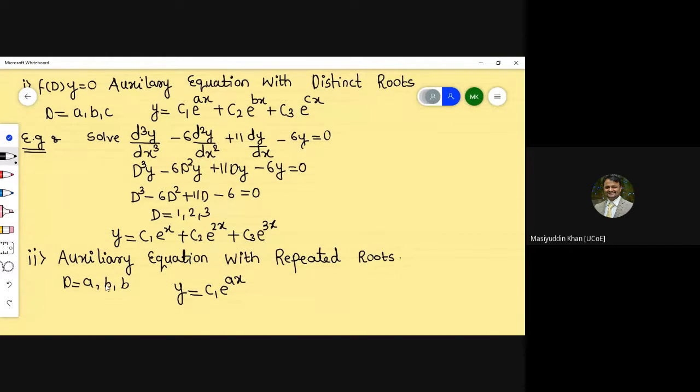But the second and third values are repeated here, or you can write it as BBA, plus you have to write C2 plus C3 into x, and into e raised to bx.